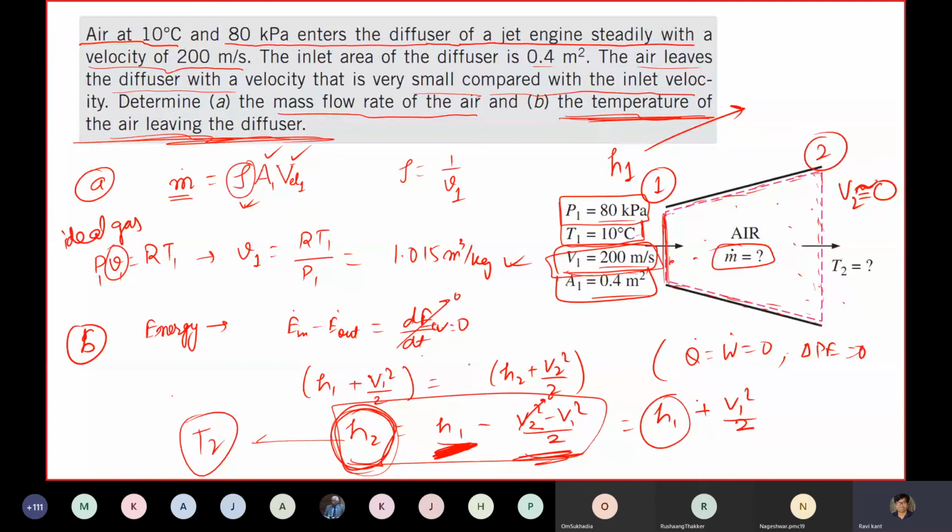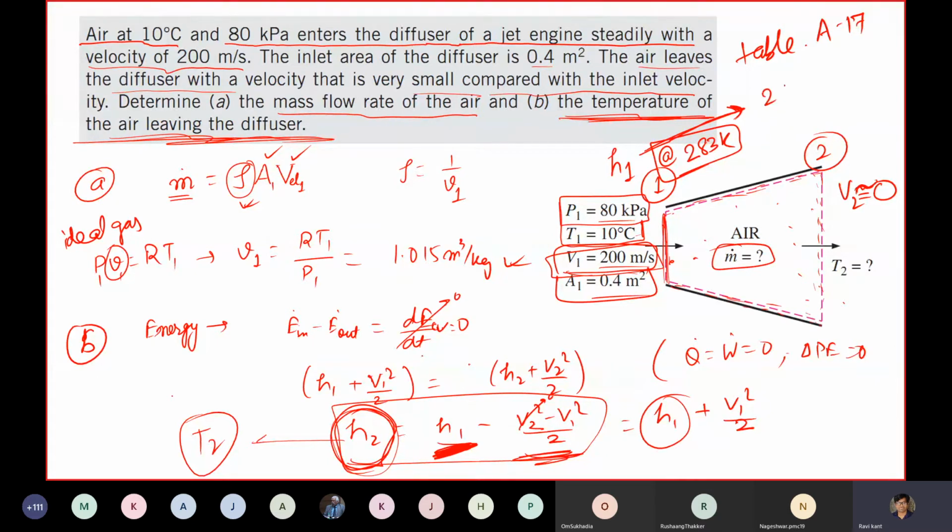Okay, now what is my H1? Enthalpy will be, you can go to the table. Right now I cannot show you, or maybe I can go to some table, or just go to the Cengel and see in table A17. We'll see H1 at my temperature, 10 degrees C, 283 Kelvin. We can estimate my enthalpy of the ideal gas of air.